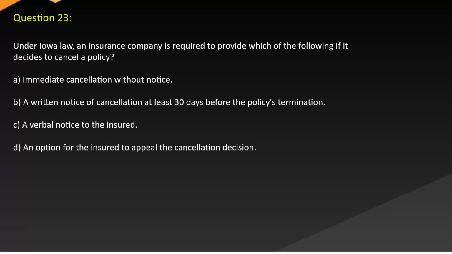Question 23. Under Iowa law, an insurance company is required to provide which of the following if it decides to cancel a policy? A. Immediate cancellation without notice. B. A written notice of cancellation at least 30 days before the policy's termination. C. A verbal notice to the insured. D. An option for the insured to appeal the cancellation decision.